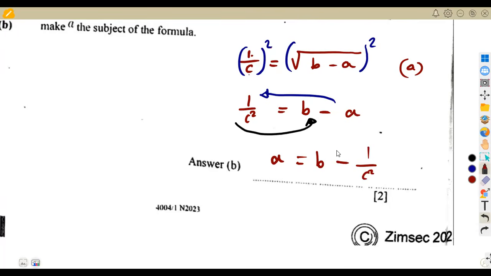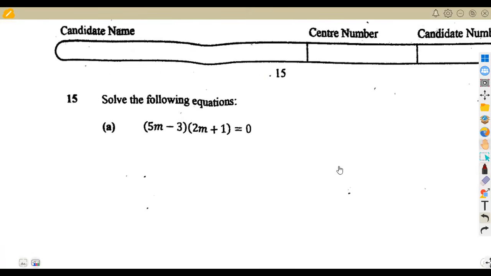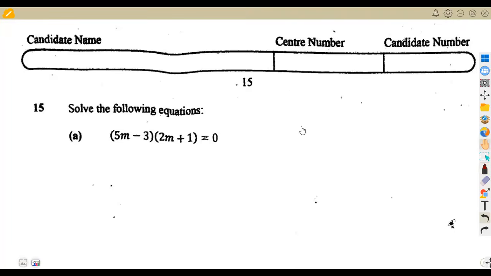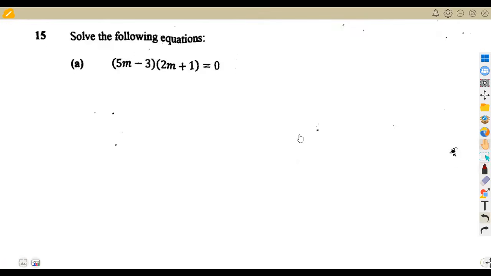This issue of now combining this, it's up to you. Already, A is the subject like this. So you're writing it as a single fraction. I don't know whom you want to impress there at the Department of SimSec, but your answer is already done. The moment you now try to write as a fraction, that's where you obtain errors. You start to make errors there.